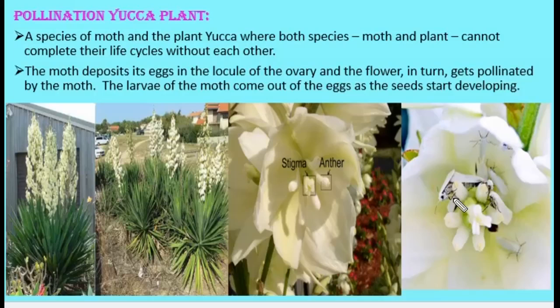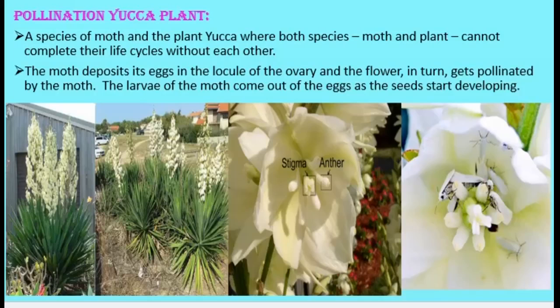This is how the pollination takes place by the insects. And remember one thing, because of the rewards given by the plants, the insects go and visit the flower to collect the pollen grains and nectar. At the same time, these pollen grains are dusted on their body, and when they visit another flower, these pollen grains come in contact with the stigma. This is how the pollination takes place.